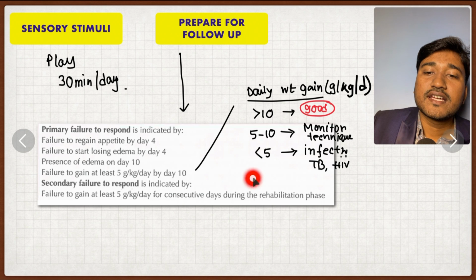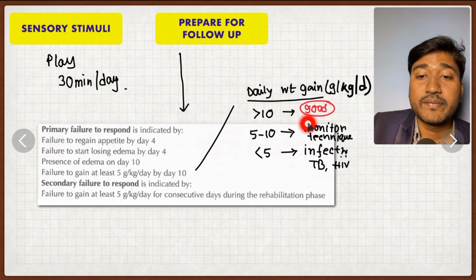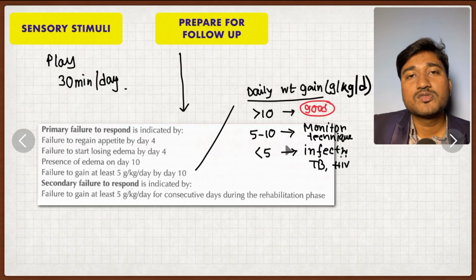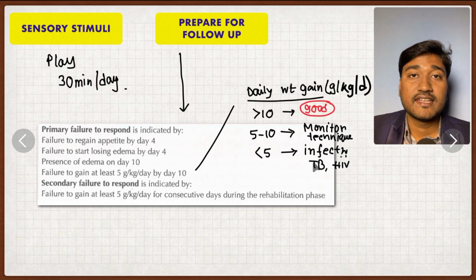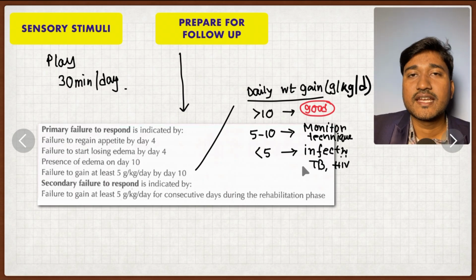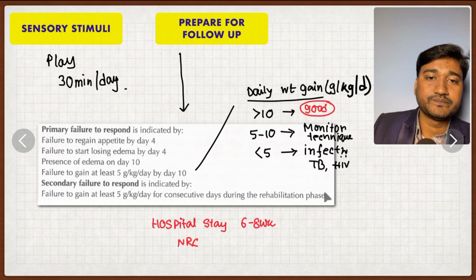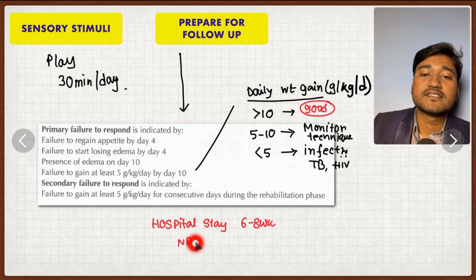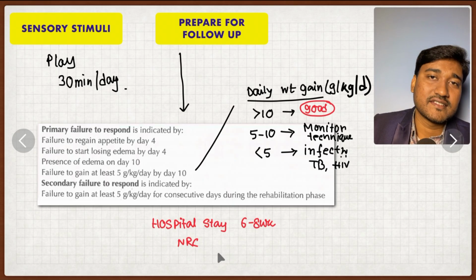Okay, so what is the weight gain that is needed in this baby? It should be more than 10, that means the child is gaining weight well, more than 10 gram per kg per day. If it is 5 to 10, we have to monitor the treatment, the technique and what the sisters are giving. If it is less than 5, that is secondary failure. Remember, there may be some underlying infection, maybe HIV, maybe TB, because of which the child is not responding. Also remember, hospital stay is usually 6 to 8 weeks, and NRC, nutritional rehabilitation center stay, is usually 3 months in this baby.